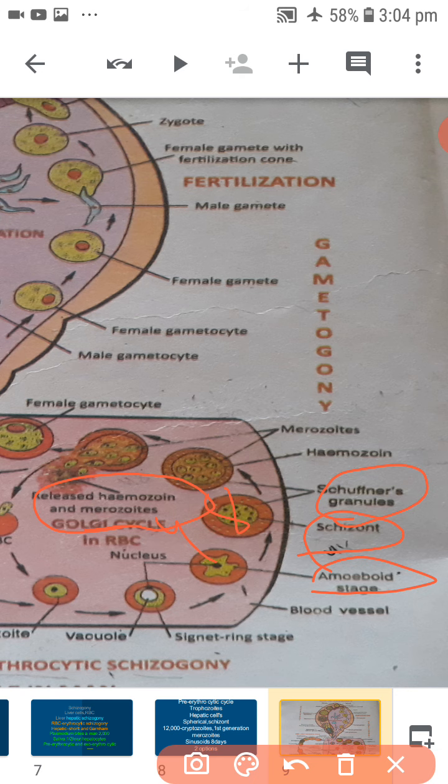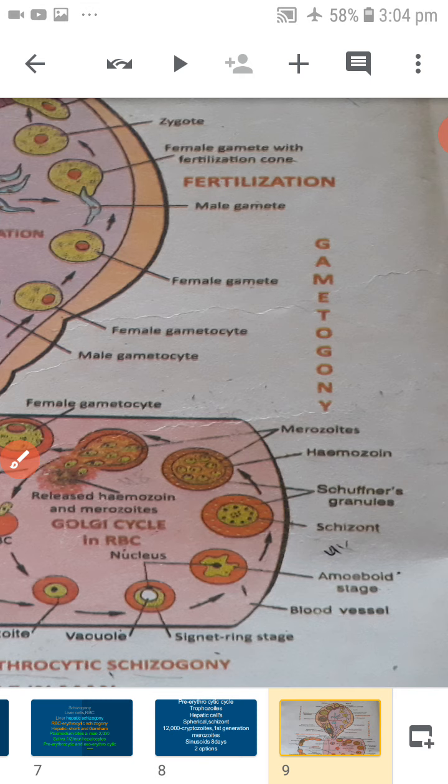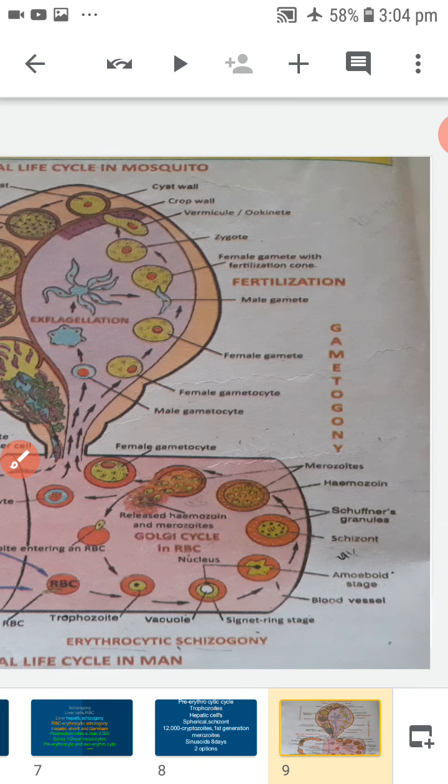Once again, the erythrocytic cycle. The erythrocytic cycle was first discovered by Camillo Golgi, hence it is also called the Golgi cycle.